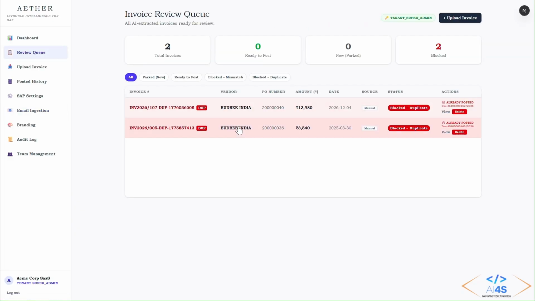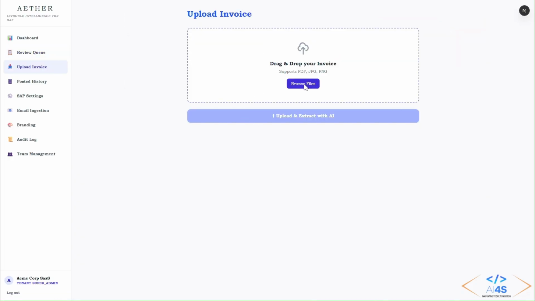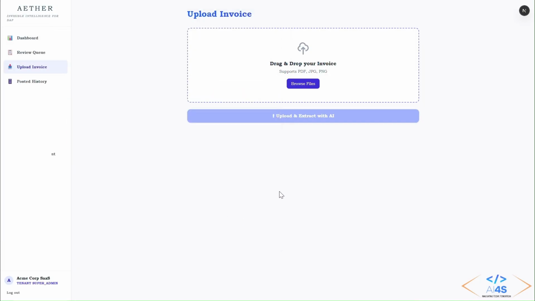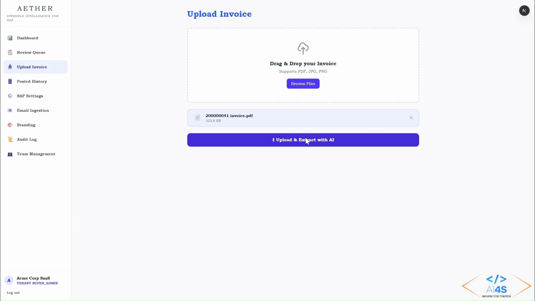We can directly upload any invoice here, or it will directly fetch from the mail. If we configure certain mails in our system, then it will directly take the attachments and details from the mail only. Otherwise, we have a second option, that is browse file, manual upload. Here we can upload and see the data and process the invoice. Let's process.